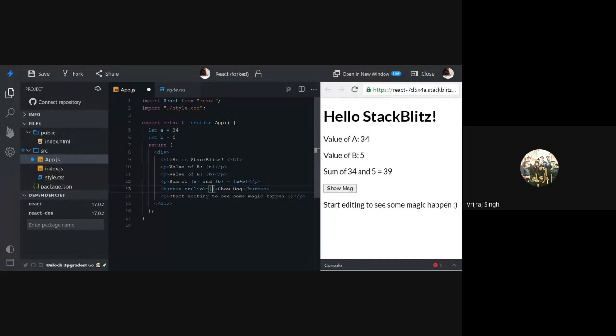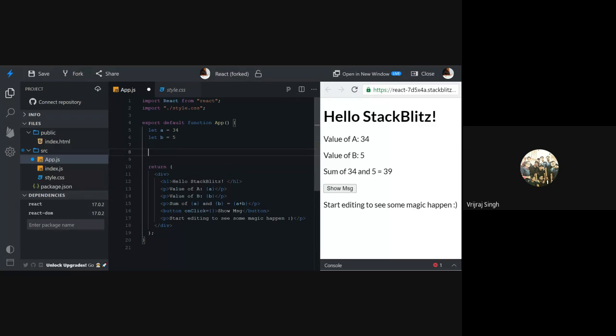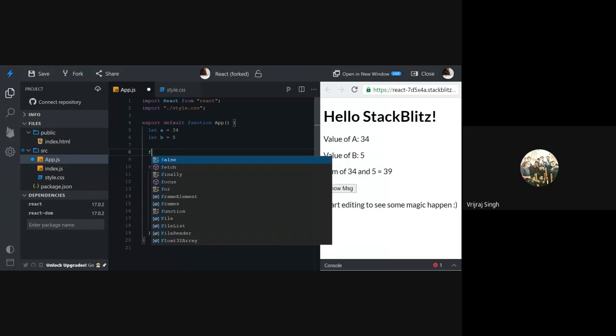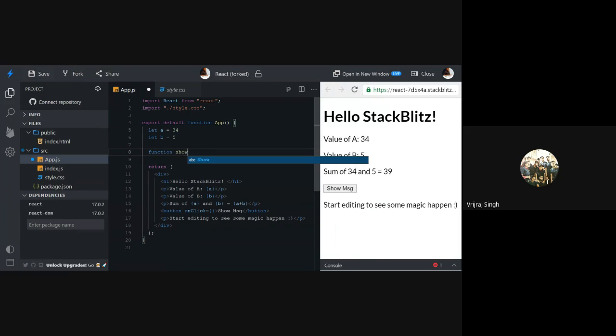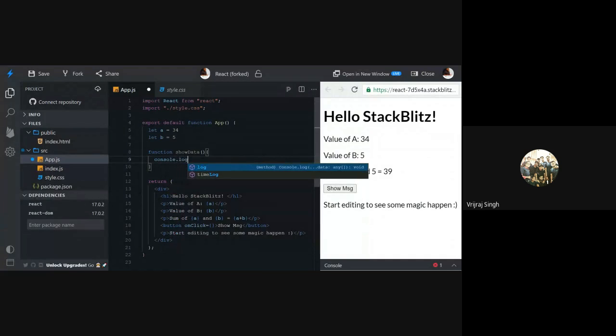So where can you define the function's name? Here we can create a function. Let's say my function's name is showData. So I'll create a function showData, and then this is a function, and inside we can define the definition of our function. So maybe here we can write console.log, and this one is hello. Okay. So what I'll do, I will call this function here, and when I click on this particular button, we are getting this data in the console window. Here we have hello.